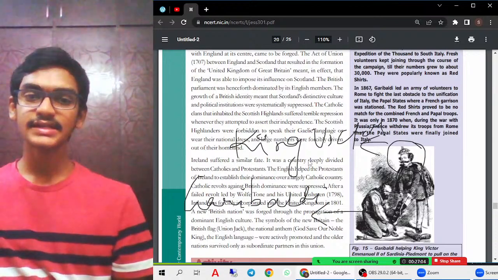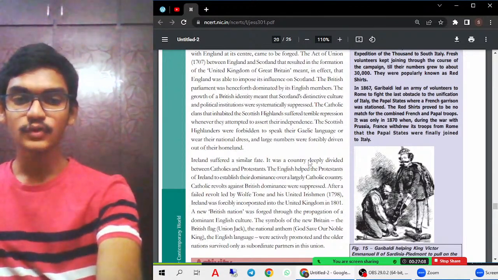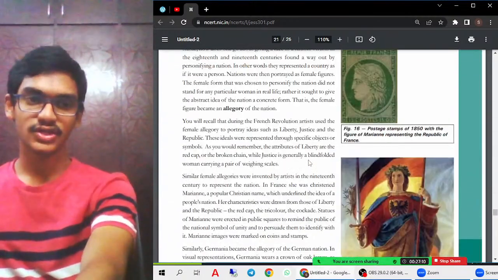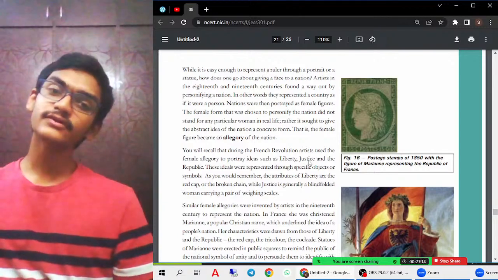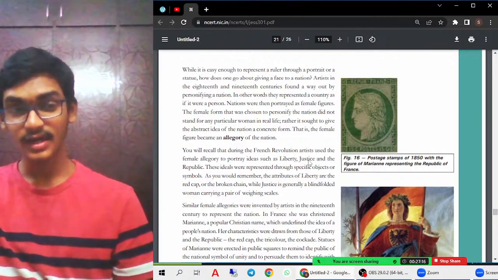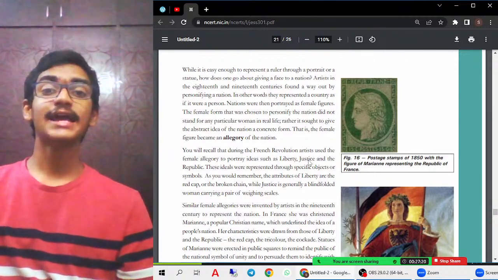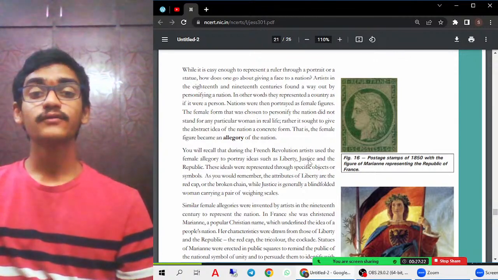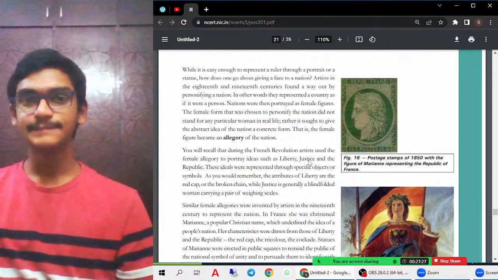So you can actually read this text so that you can easily understand. Next most important thing is about this picture. As you have seen with nationalism in India, people started to identify themselves with pictures, statues, and different kinds of images. They started to unify themselves with their respective nation.